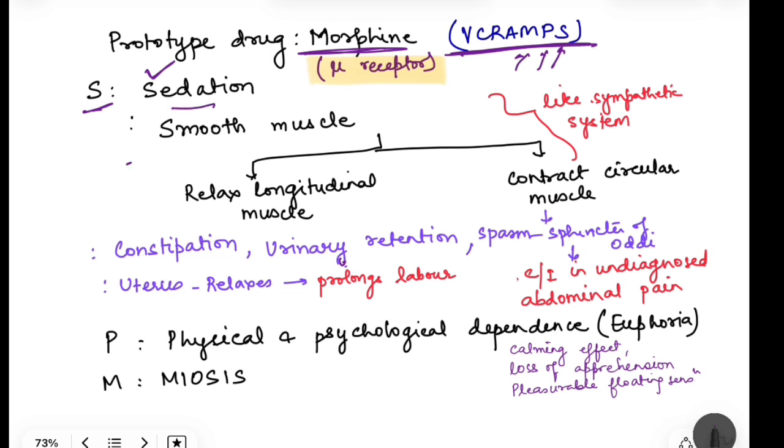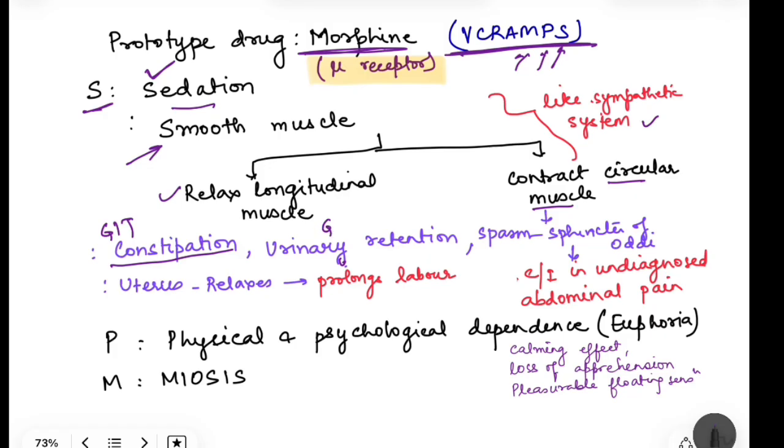Then there is action on smooth muscle as well. And what is the action? That is similar to that of the sympathetic system. That means it relaxes the longitudinal muscle and contracts the circular muscle. So relaxation of the longitudinal muscle and contraction of the circular muscle will affect certain functions in the various viscera. For example, in GIT, this will lead to constipation.